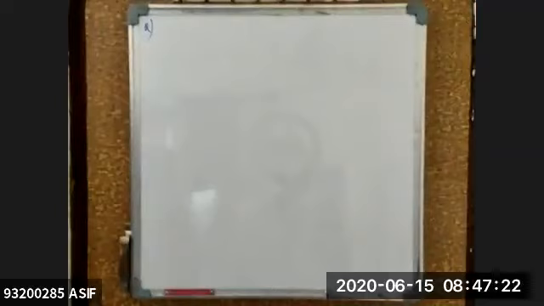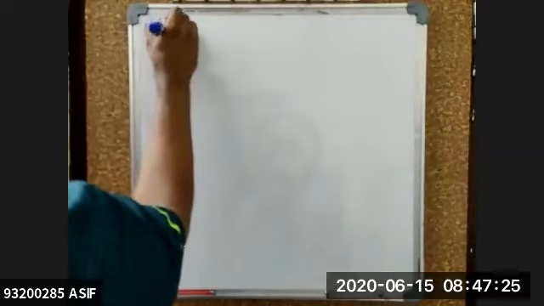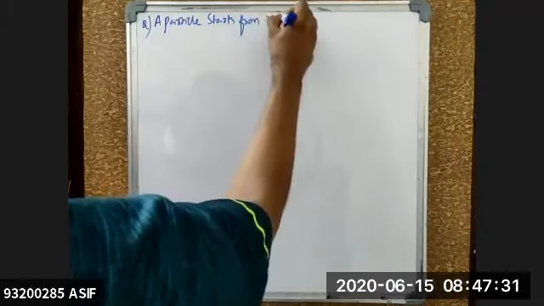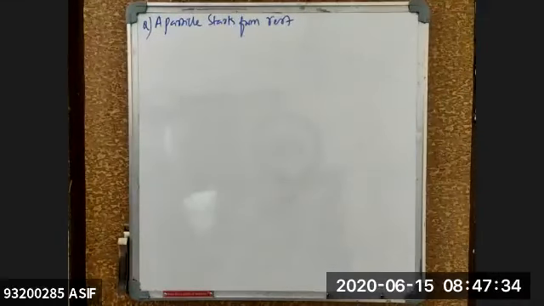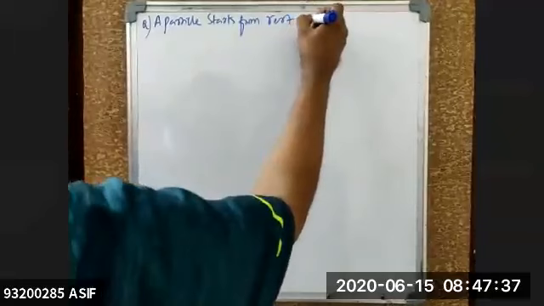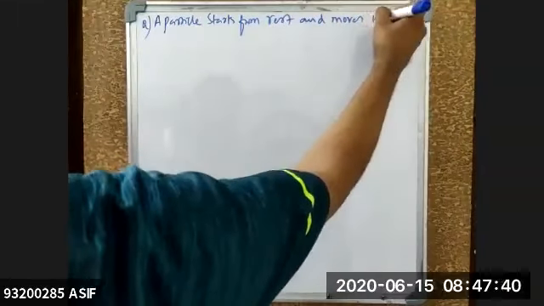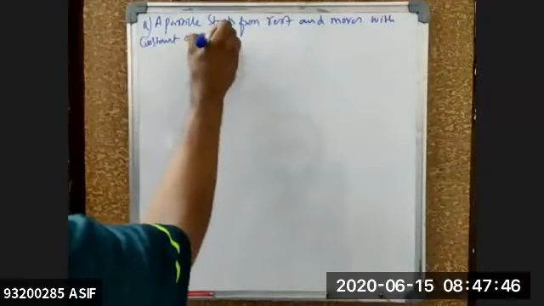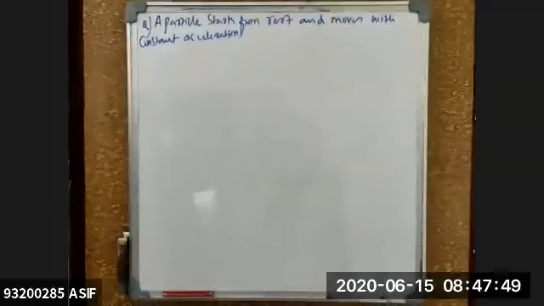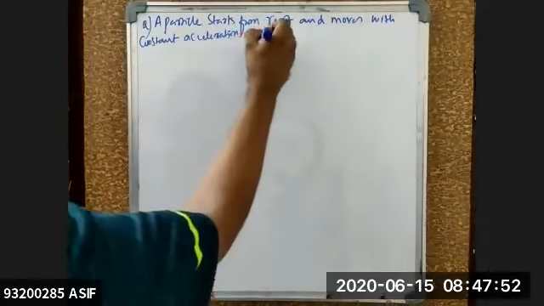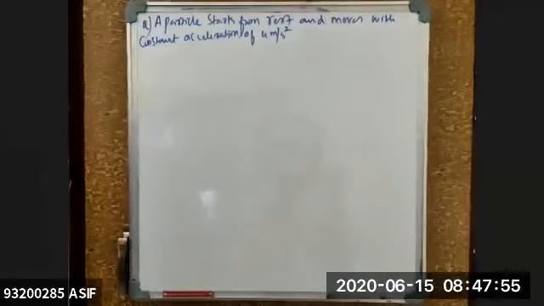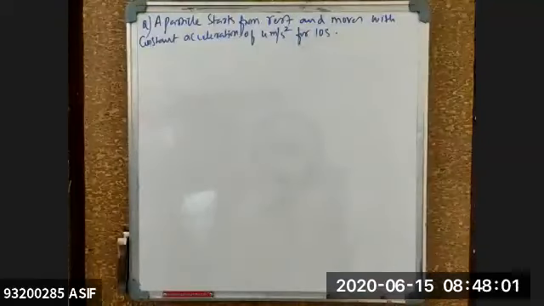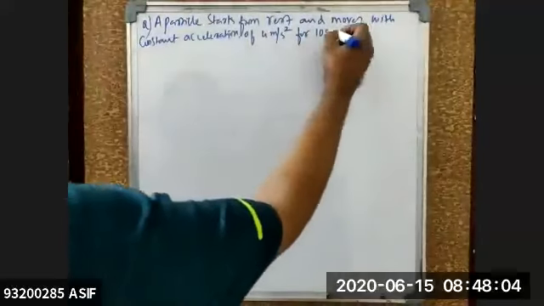Next question, beta. A particle starts from rest and moves with a constant acceleration of 4 meters per second square for 10 seconds. Then it moves under constant deceleration